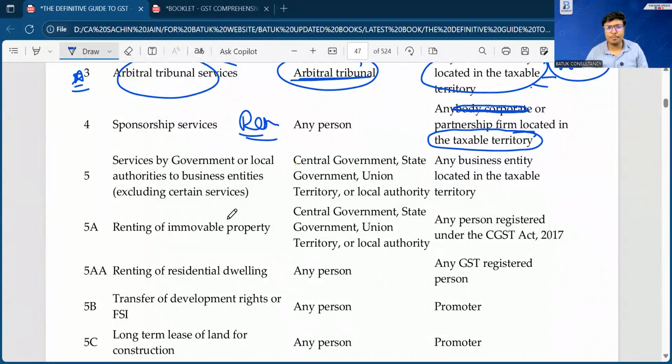If you are sponsoring any service to any person, then no RCM is applicable. Sponsorship services means if any person who is going to arrange the sponsorship services, in that case the RCM is applicable when you are booking as a sponsorship expenditure. As you are a recipient of that service, so RCM will be applicable.